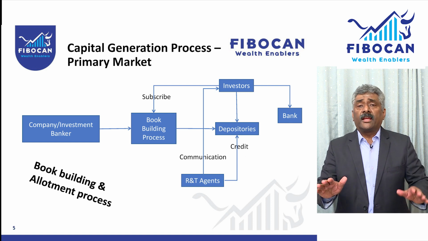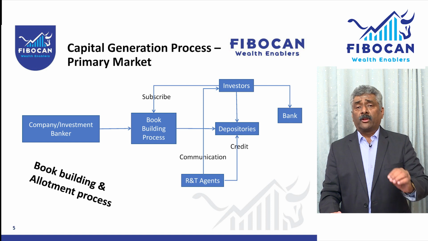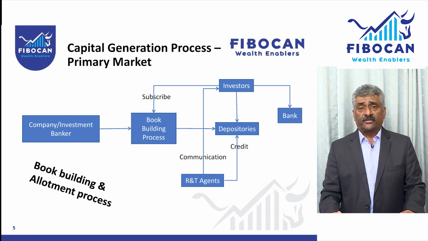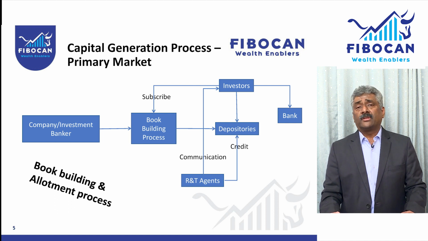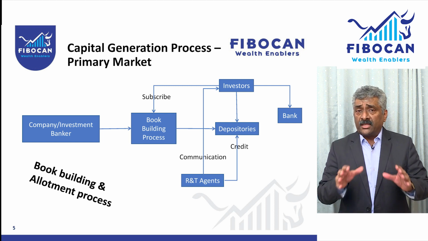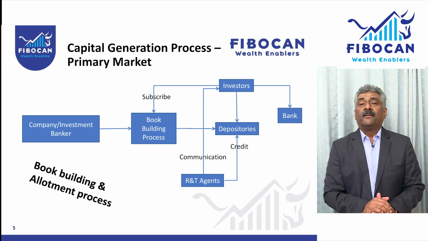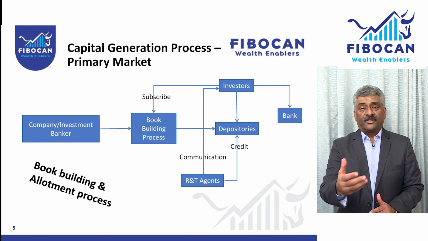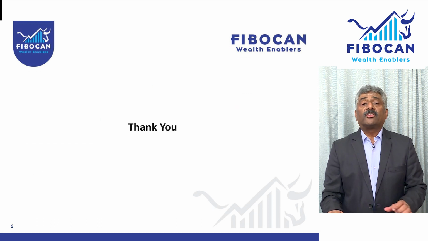So, this is the entire process of capital generation, and particularly the book building and allotment process. In India normally this process happens within a week. So, that means we are in a very superior way of capital market functioning, as you can see. I am sure that this is going to lay a good foundation for you to go into the next stage. We have seen the capital generation process, the next is the liquidity process. Thank you very much.